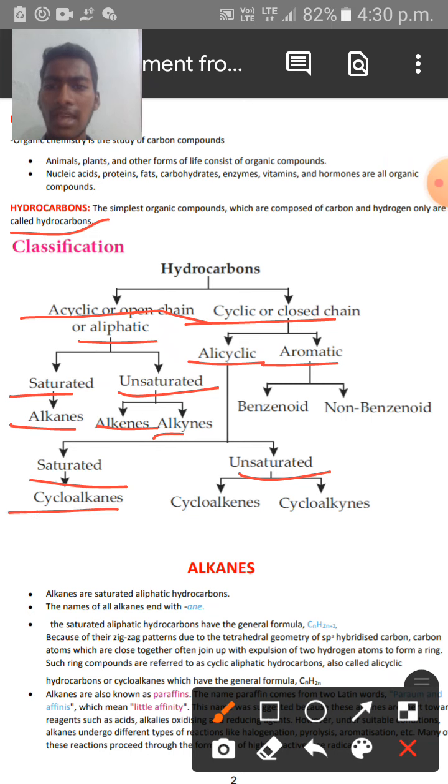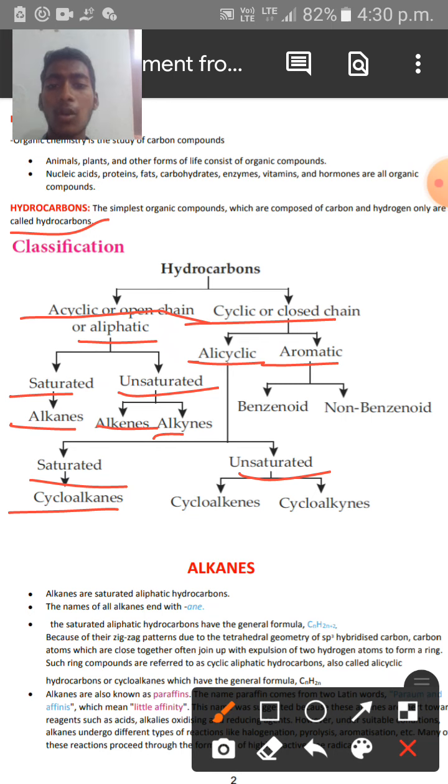Cyclo means they are in ring structure, and alkanes means they possess a single bond between carbon and carbon atoms. Unsaturated alicyclic hydrocarbons include cycloalkenes and cycloalkynes. Cyclo means they too possess ring structure along with a double bond in case of cycloalkenes, and a triple bond in case of cycloalkynes.